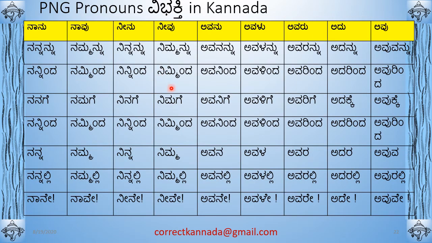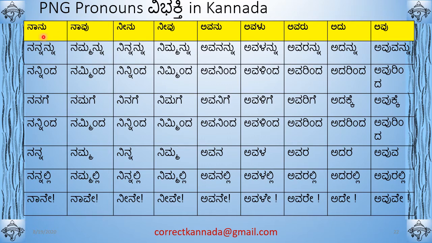So this is the corresponding table in Kannada. So you have Nanu, Navu, Neenu, Neevu, Avanu, Avalu, Avaru, Adu, Avu. So these 9 pronouns, the basic pronouns, you have to remember, meaning you have to know. Other pronouns, whatever pronouns that I've introduced, you will learn as you read more and more. Right? But these are the basics that you need for speaking.